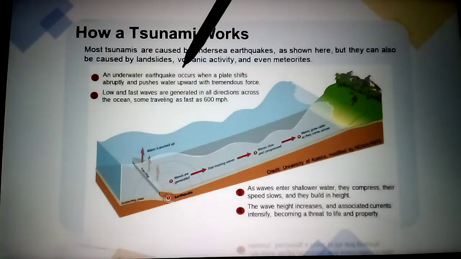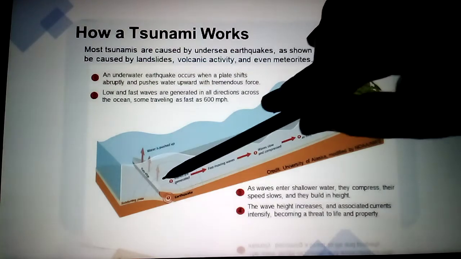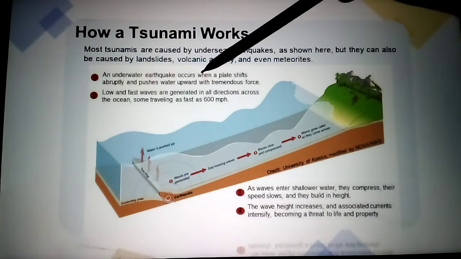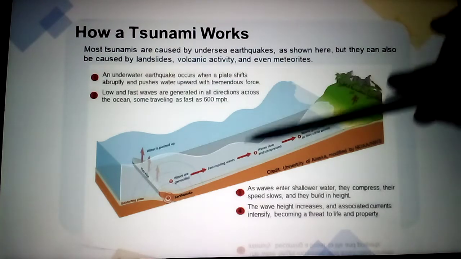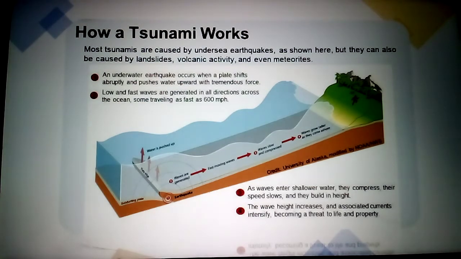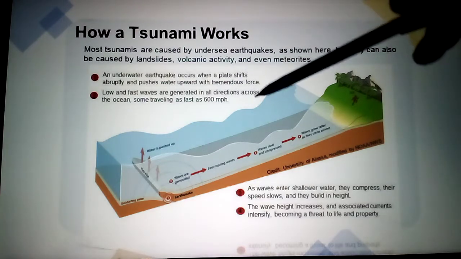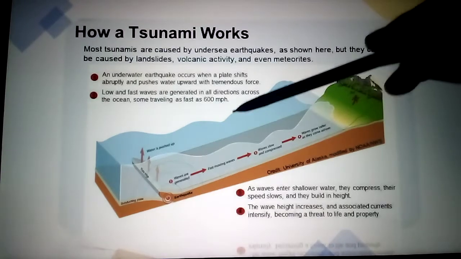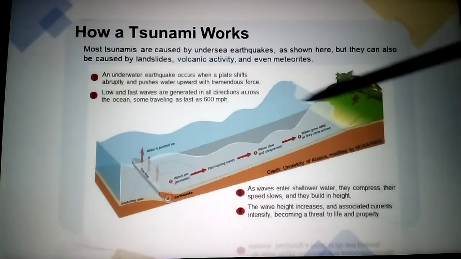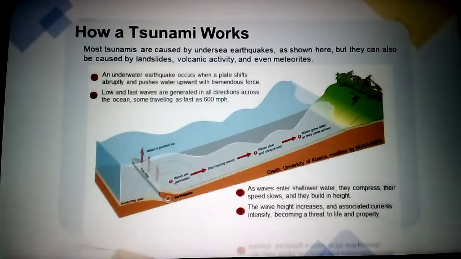And underwater earthquakes occur when a plate shifts. See here, plates shift abruptly and push water upward with a tremendous force. They were pushing, so the water will come to the coastal area with great force. Low and fast waves are generated in all directions across the ocean, some traveling as fast as 600 miles per hour.